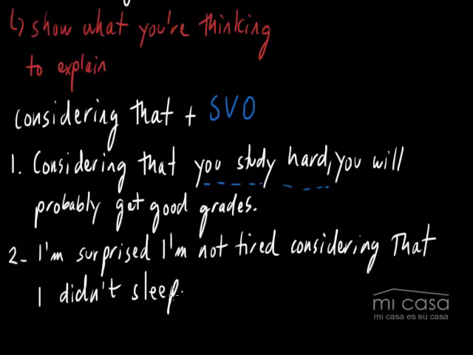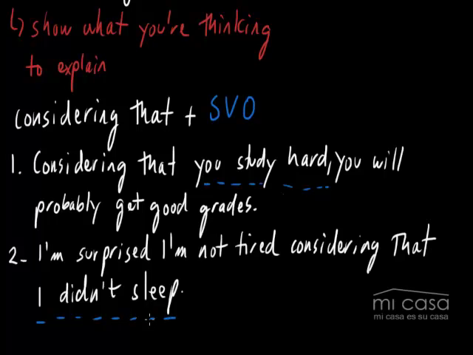Again, I'm kind of explaining, or I'm showing what I'm thinking when I say this. I'm surprised I'm not tired. What am I considering? What am I thinking when I say this? Well, considering that I didn't sleep. Okay? So again, I'm justifying, or I'm giving a reason. I'm explaining why I'm surprised I'm not tired by saying, considering that I didn't sleep. And again, we have considering that plus a full sentence.